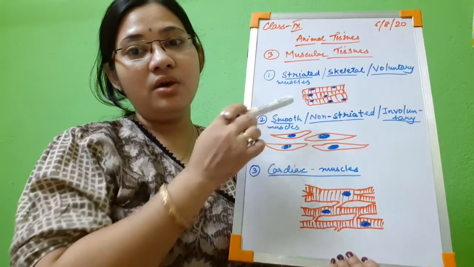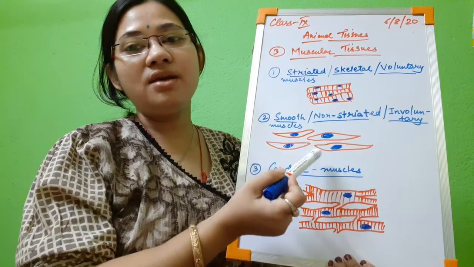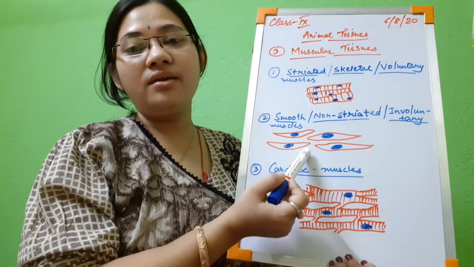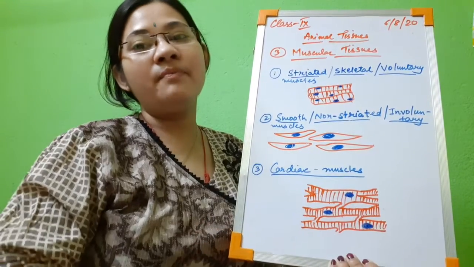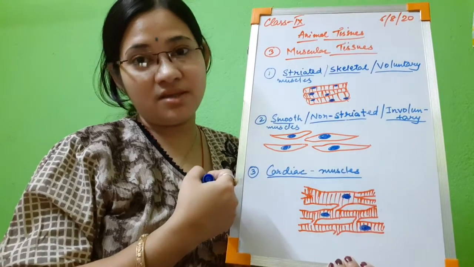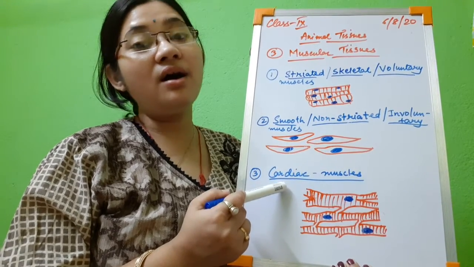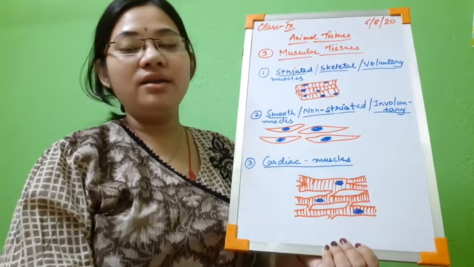That is why they are called cardiac muscles. So location: these are present in our hands and limbs and mouth and eyelid. These are present in the internal organs like the digestive system, alimentary system, or the urinary bladder, or the reproductive systems, or the respiratory systems, etc. And these muscles are present only in the cardiac, that means the heart. The heart muscles are made up of cardiac muscle cells.